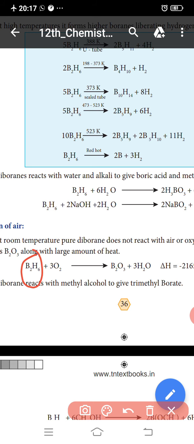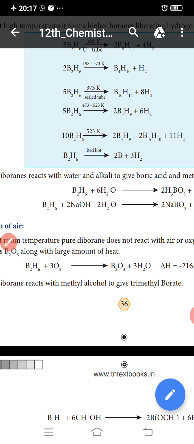Diborane reacts with oxygen at room temperature. Pure diborane does not react with air or oxygen, but in impure form it gives boron oxide, B2O3, with water molecules as an additional product. With a large amount of heat it reacts. Okay, this is the action of air.